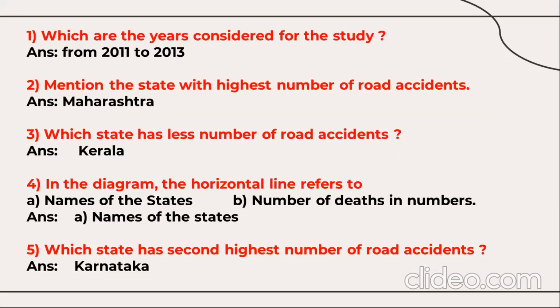Or if the question appears like this, you can also answer the questions like this: which are the years considered for the study? 2011 to 2013. Mention the state with the highest number of road accidents, that is Maharashtra. Which state has the fewest road accidents, that's Kerala. In the diagram, the horizontal line refers to the names of the states. Which state has the second highest number of road accidents, that is Karnataka.